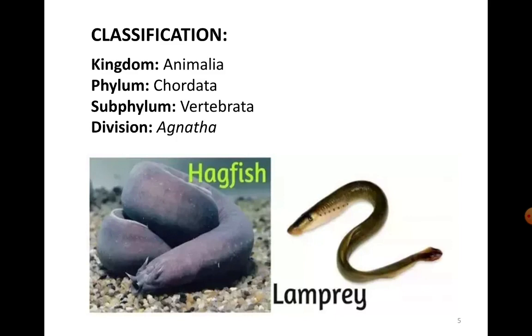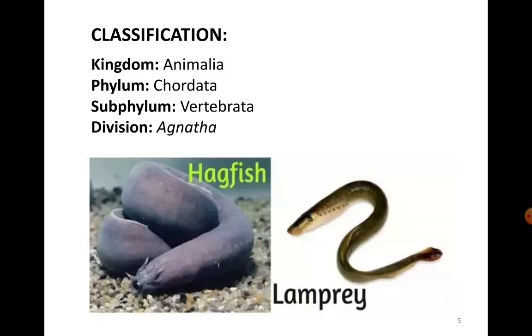Lamprey is a parasite. Hagfish does not live like a parasite. It is a bottom dwelling form. With the help of its suctorial mouth, it gets attached to the substratum or to the huge rocks. They are mostly marine, and very rarely a few freshwater fishes are also found. And if you observe, the body gets divided only into head and the trunk.